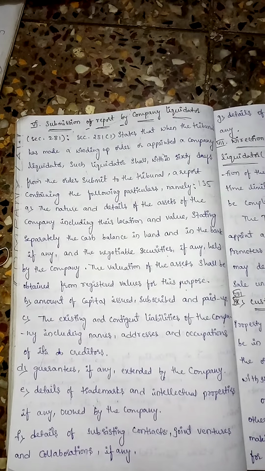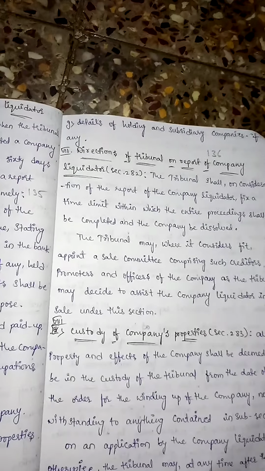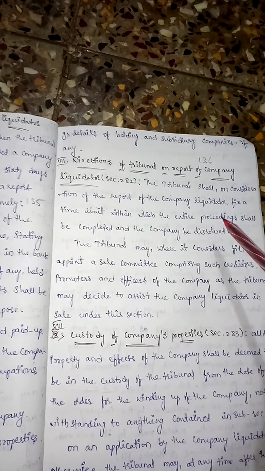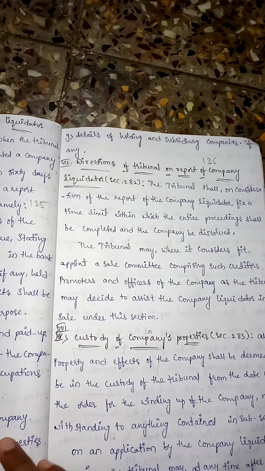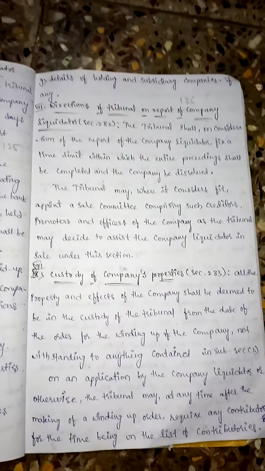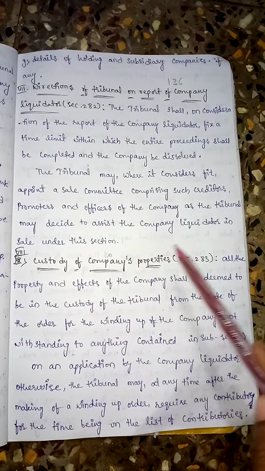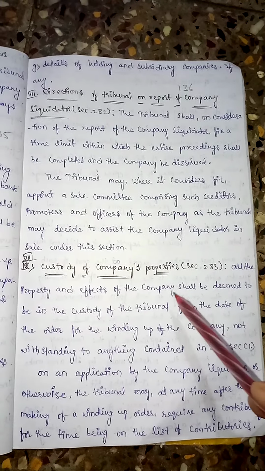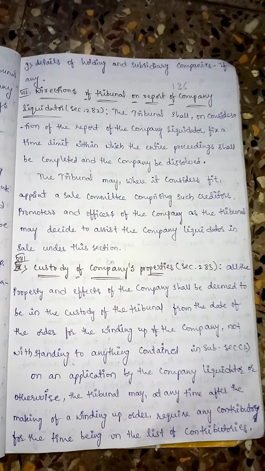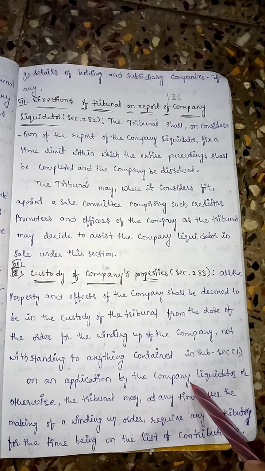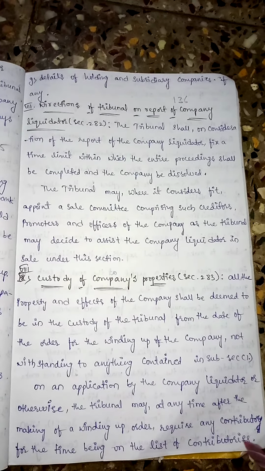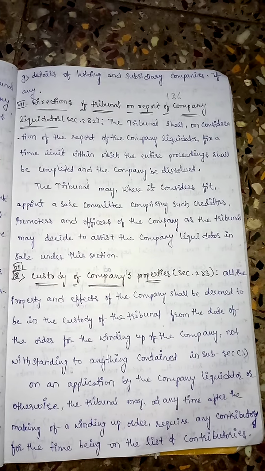Now, on the report of the company liquidator, the tribunal will give directions. Depending upon these details, the winding up of the company will be decided by the tribunal. Coming to the next step, custody of company's properties. That means the company will be in the custody of the tribunal from the date of winding up of the company. On the application of the company liquidator, the tribunal may at any time wind up the company, requiring a list of contributories.